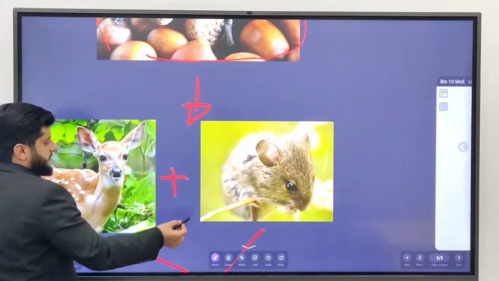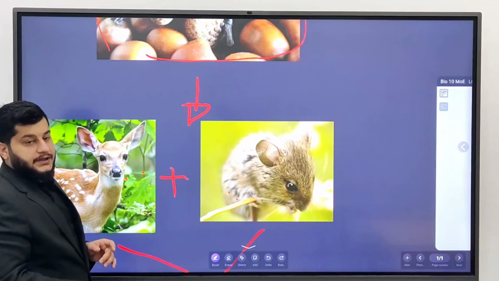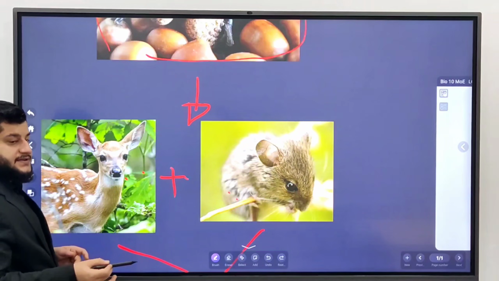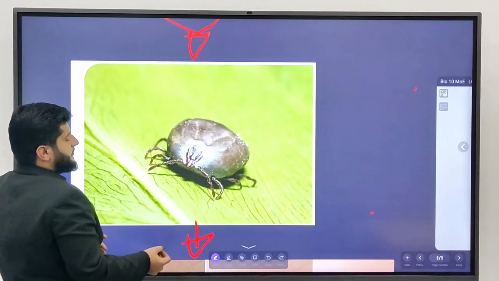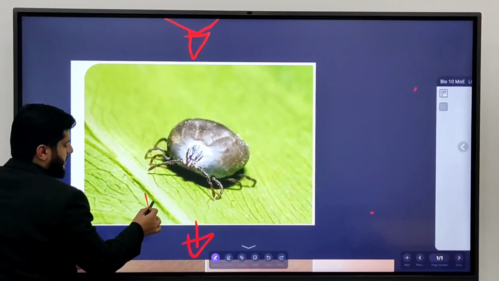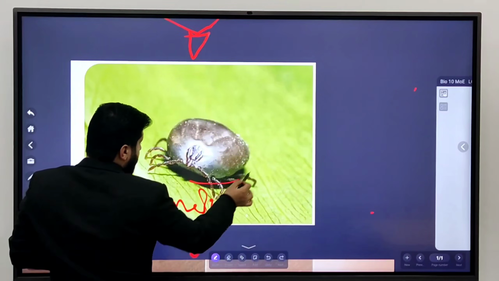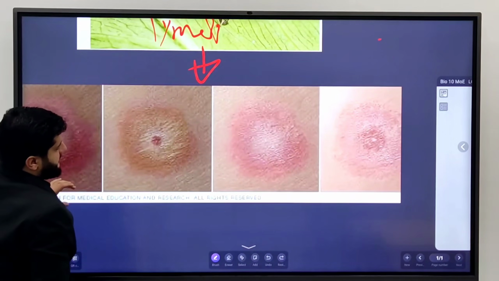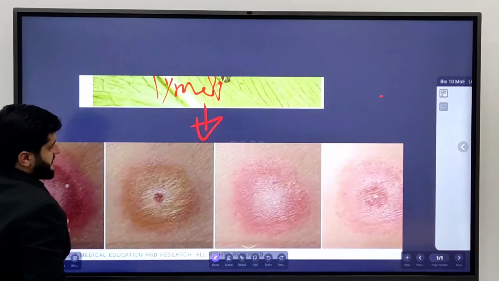The thing here is that mice and deer have ticks on them, okay? So if there are more mice and deer, that means there are more ticks. These ticks carry a bacteria that causes a disease. This disease is called Lyme disease, okay? Its effect on humans is like that, and in some cases, it causes death.